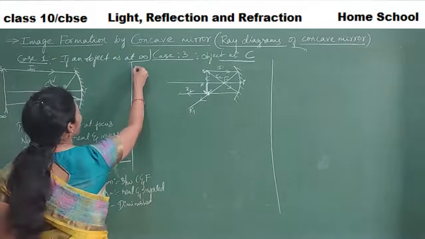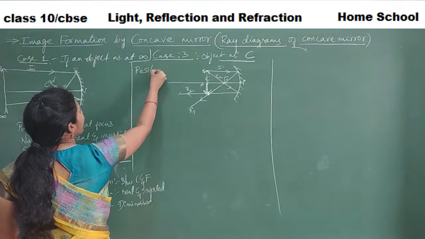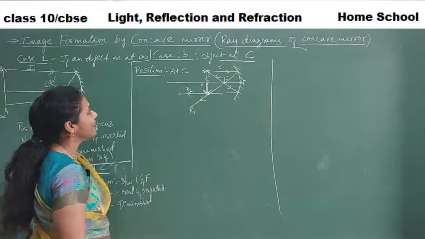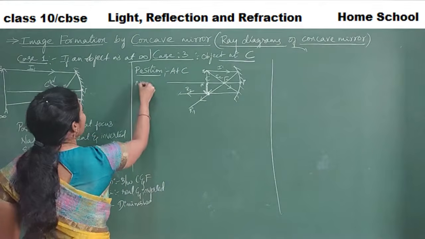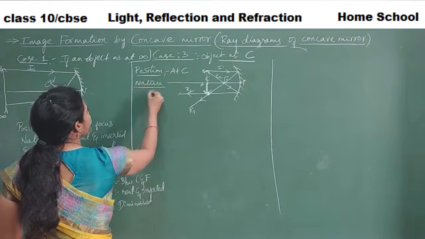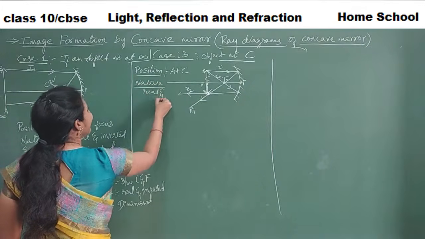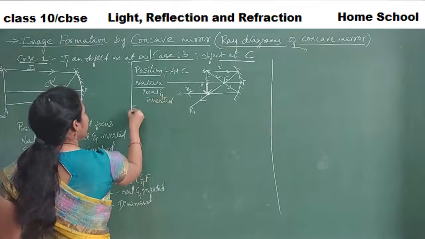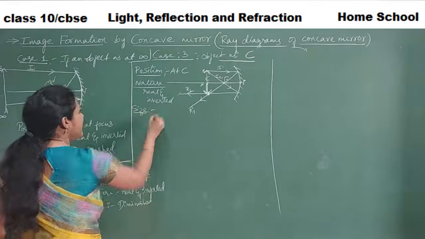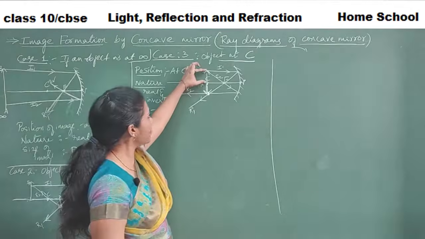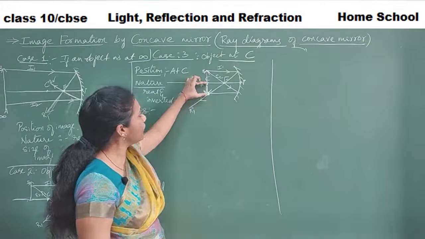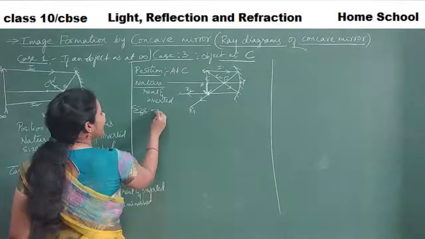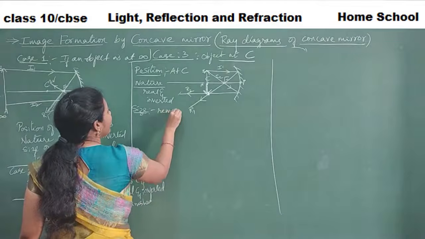So what is the position of the image? Position is at C only, right? And what is the nature of the image? Nature is real and inverted. Real and inverted. And what is the size of the image, guys? You just see the size. I took this much arrow only, and it is getting formed, but inverted, right? So size remains the same. This is very important to remember.